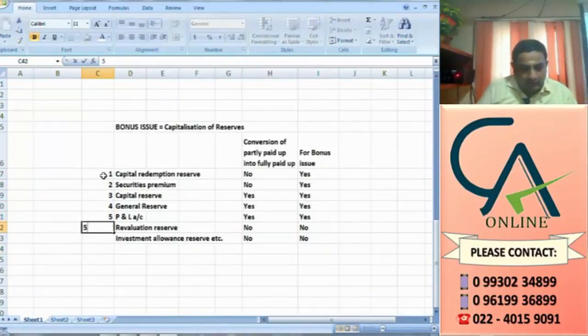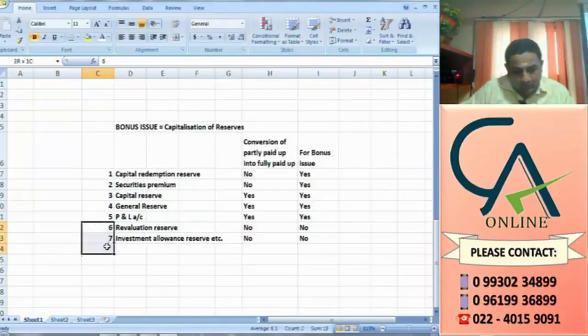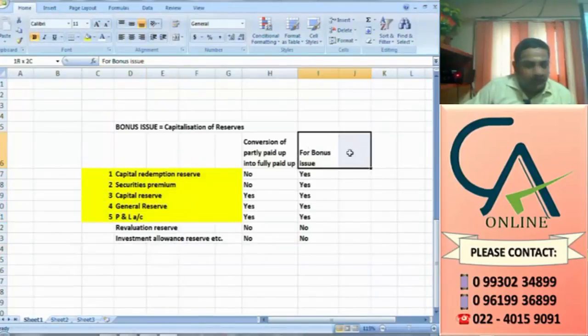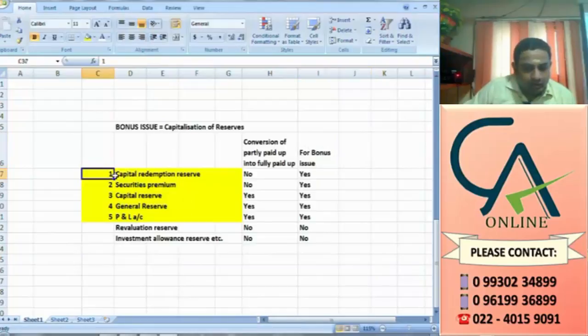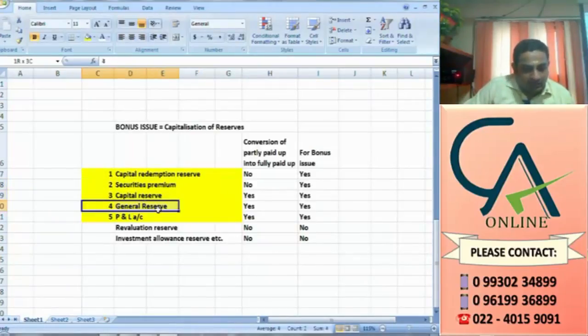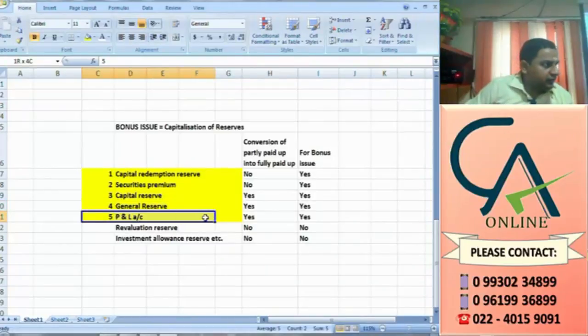Though you have told it in a different order, this is the order you need to remember. The first five we told, remember, because when you go for bonus issue, first you should use capital redemption reserve. If that is not sufficient, you should use capital reserve. This is the order in which you need to use. It is not that just because P&L is available, we will take it first.